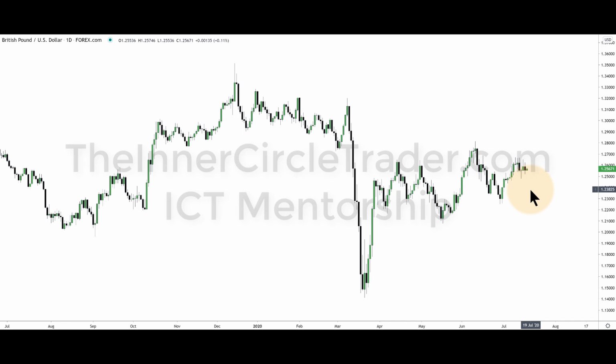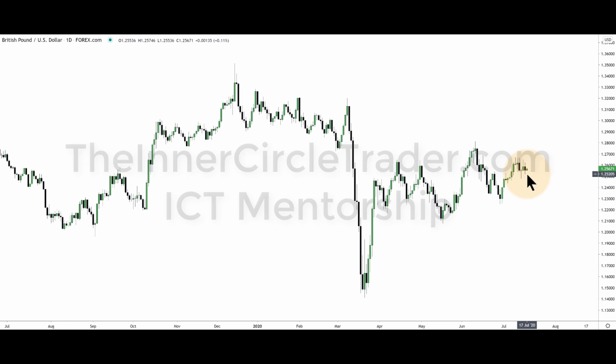Now, if I have a 70% chance, 80% chance, 90% chance, then I'm operating in those environments. And you're learning those criteria and signatures in the mentorship. Here, we have no displacement. We are at equilibrium between the range high and low. Between this high and this low, we're in the midpoint too. Nothing that stands out in this chart that tells me it's going to go higher or lower as we are right now. So I need a displacement to occur in this marketplace.